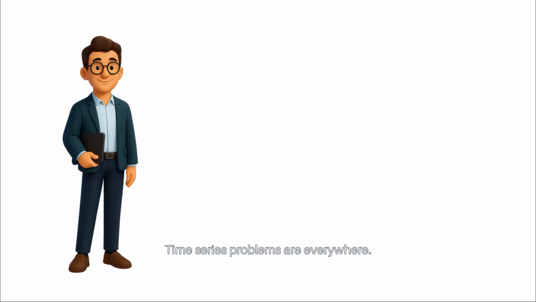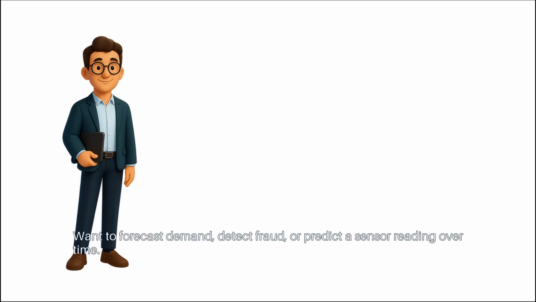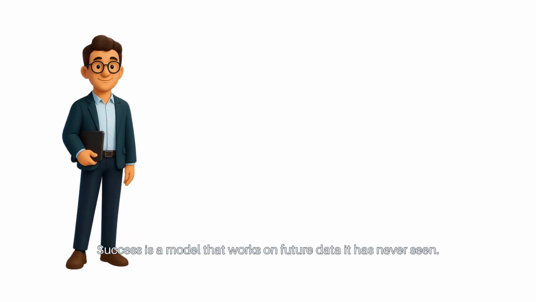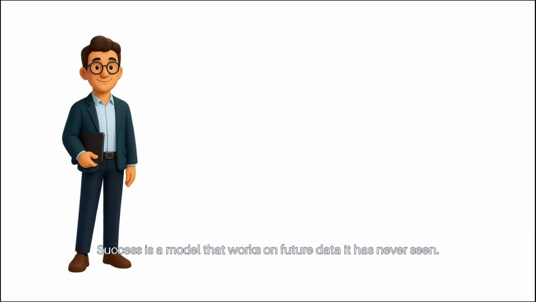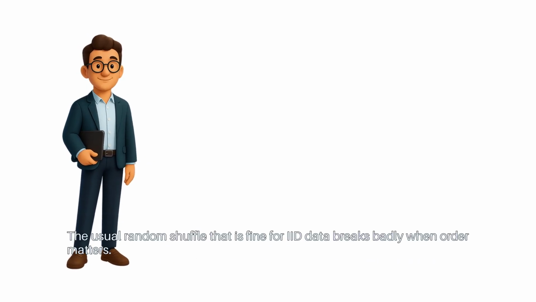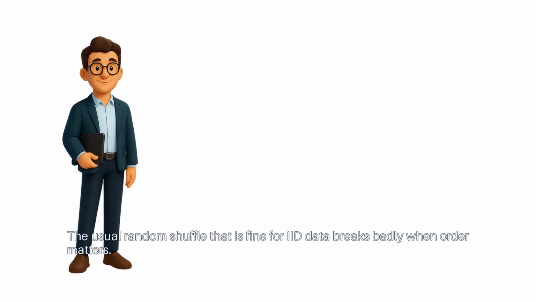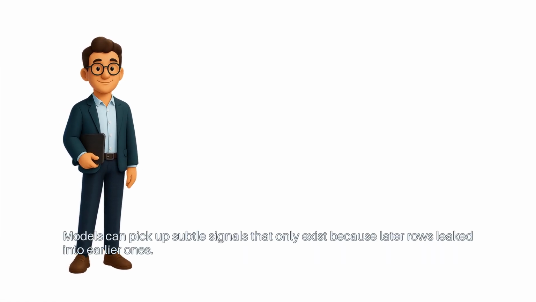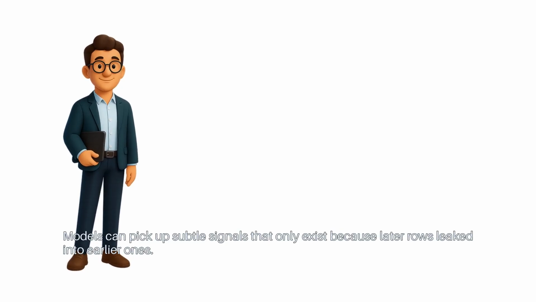Time series problems are everywhere. Want to forecast demand, detect fraud, or predict a sensor reading over time? Success is a model that works on future data it has never seen. The usual random shuffle that is fine for IID data breaks badly when order matters. Models can pick up subtle signals that only exist because later rows leaked into earlier ones.